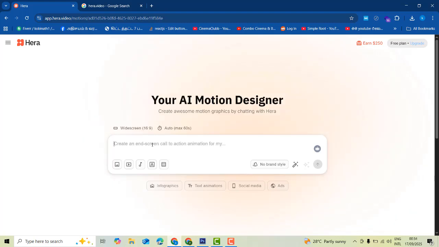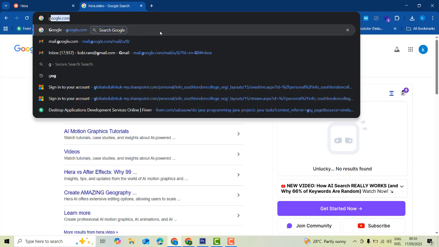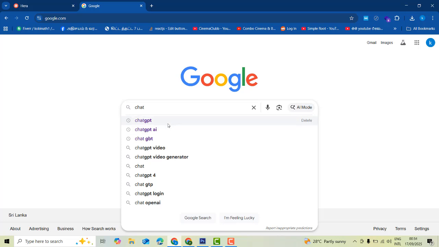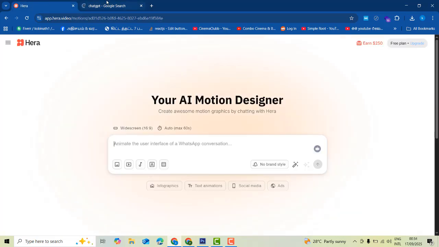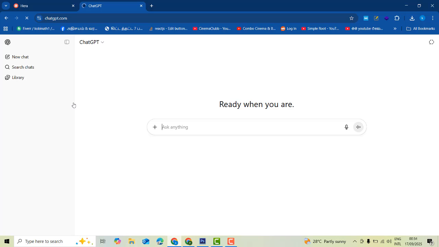Before that, I'm going to go to ChatGPT. You have to open ChatGPT. Don't type here first. First you have to get the prompt from ChatGPT. What you give in English, according to your text, it will be converted into a prompt.